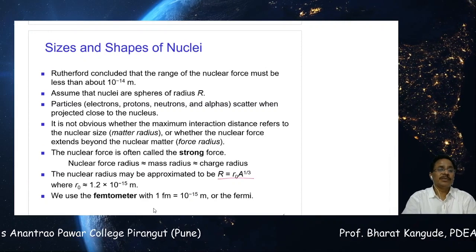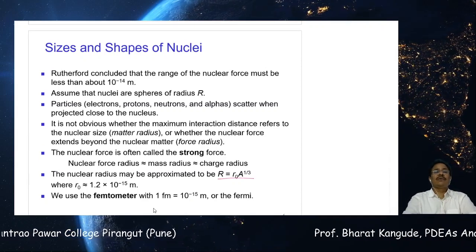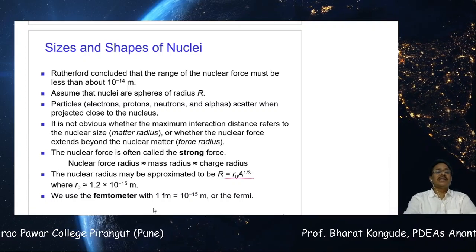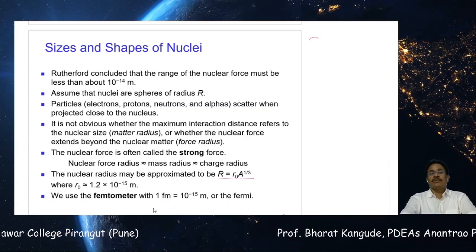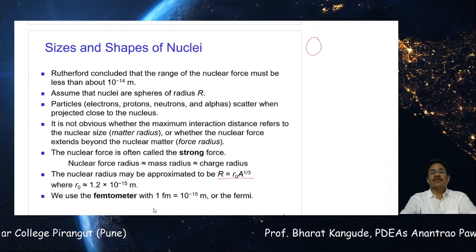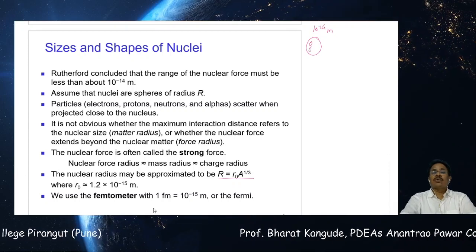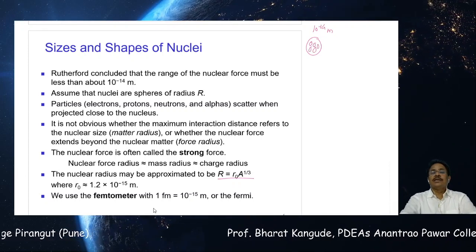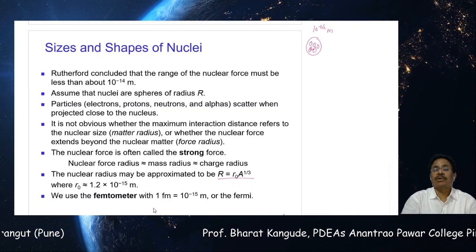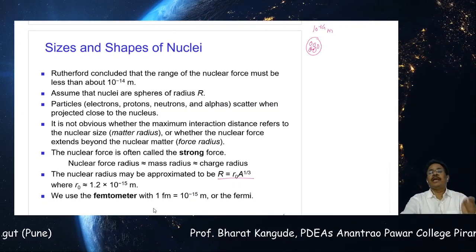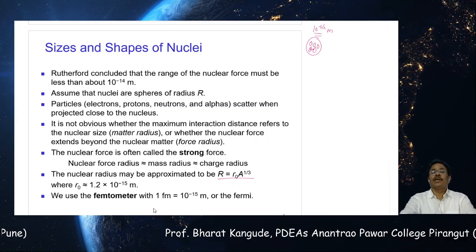On the basis of his experiment, Rutherford concluded that the range of nuclear forces must be less than the order of 10 raised to minus 14 meters. What it means is, he showed that the nucleus has a size of around 10 raised to minus 14 meters, and the protons and neutrons inside are bound in such a manner that the strong nuclear force existing between them has a range less than 10 raised to minus 14 meters.